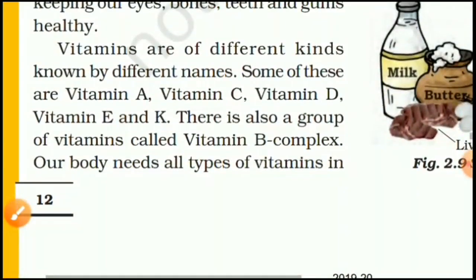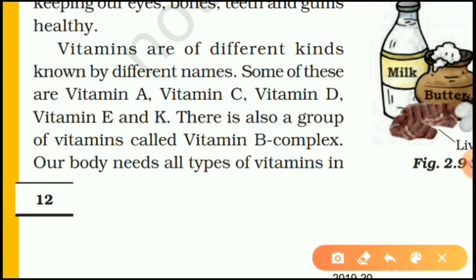Then, vitamins are of different kinds, known by different names. Some of these are vitamin A, vitamin C, vitamin D, vitamin E, and K. There is also a group of vitamins called vitamin B complex. So let us remember once again, because this is your question, this is your MCQ.